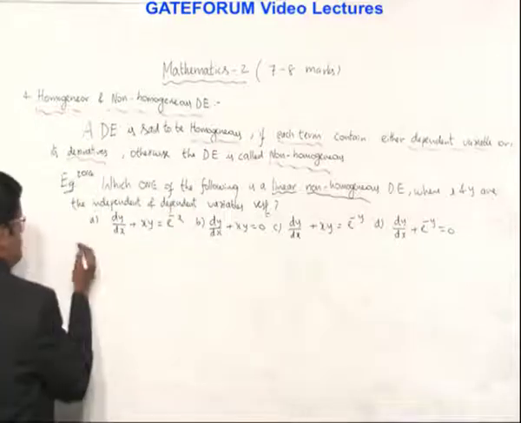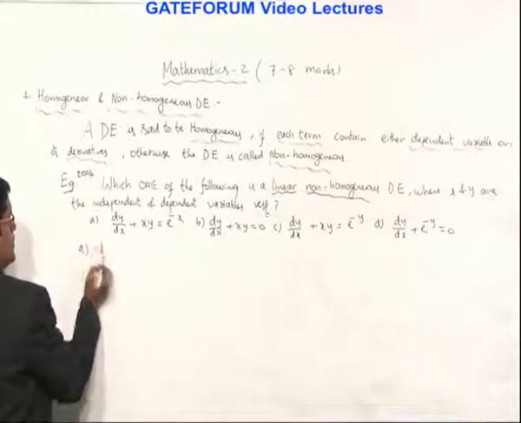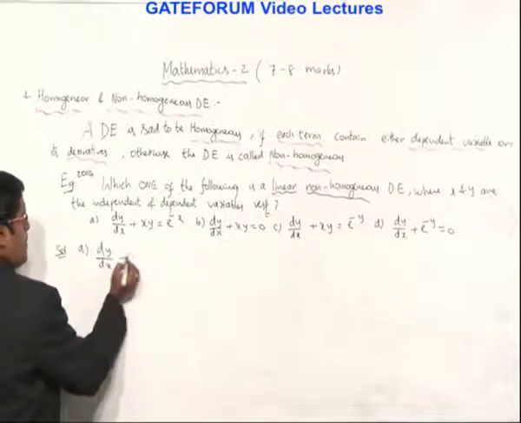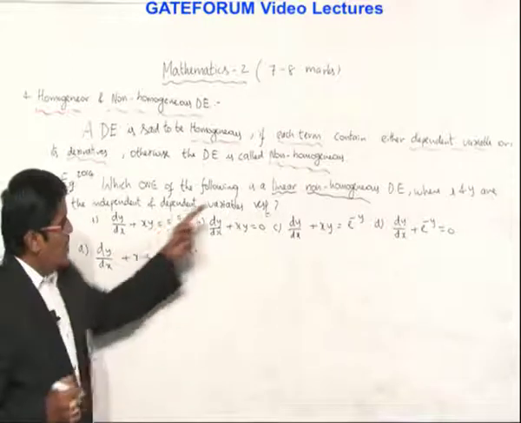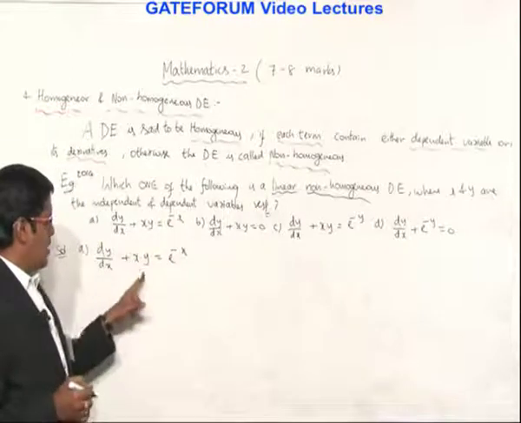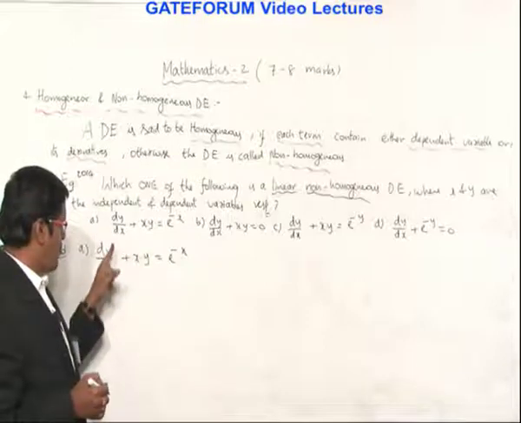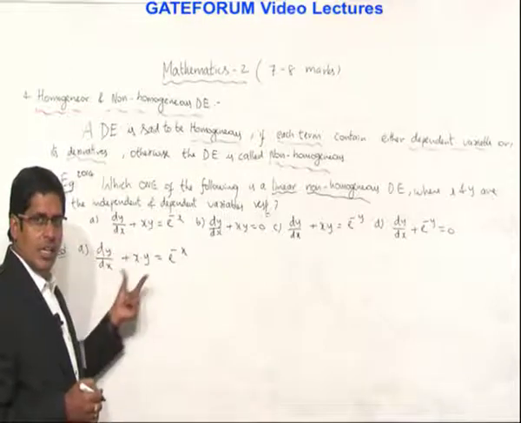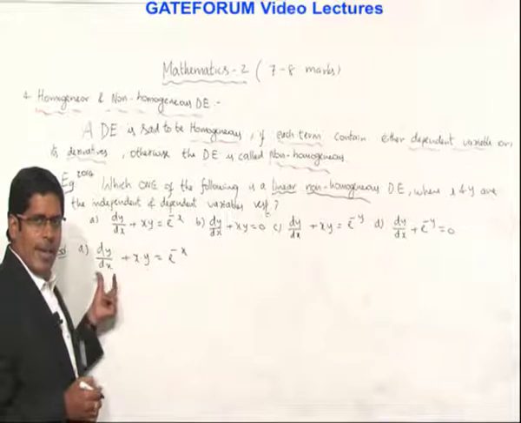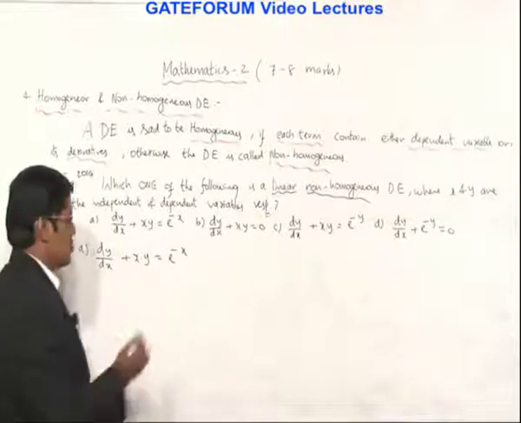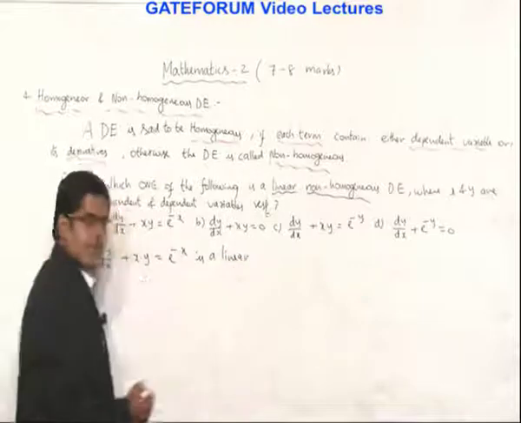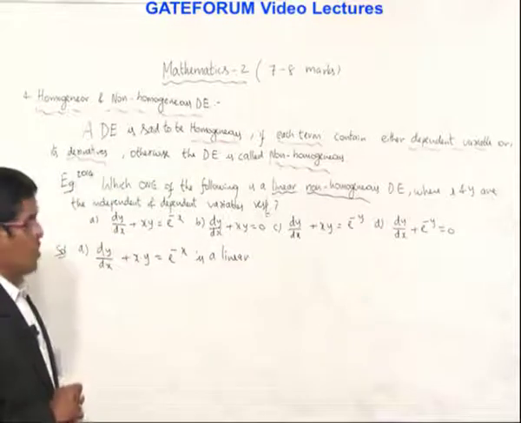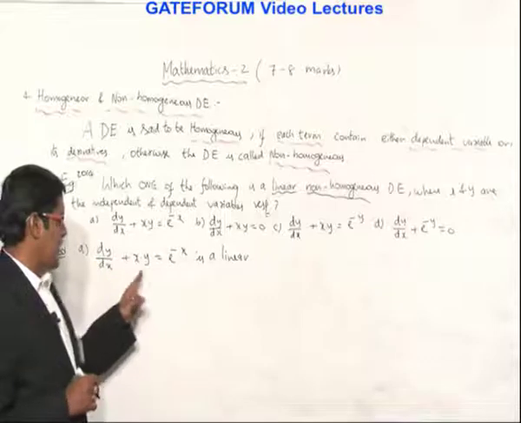Now see option A. Solution. dy by dx plus x into y is equal to e to the power minus x. Now he already mentioned y is dependent. y has power 1, its first derivative has whole power 1, and the dependent variable y and its derivative are not multiplying. So this is a linear equation, first order linear equation. Coming to homogeneous, non-homogeneous: first term, second term, third term.